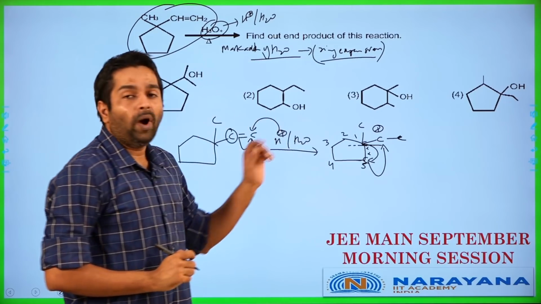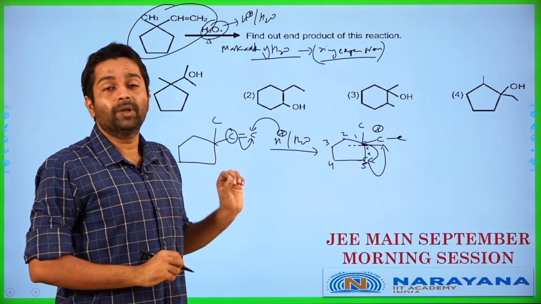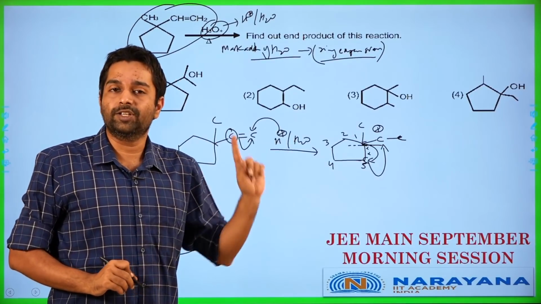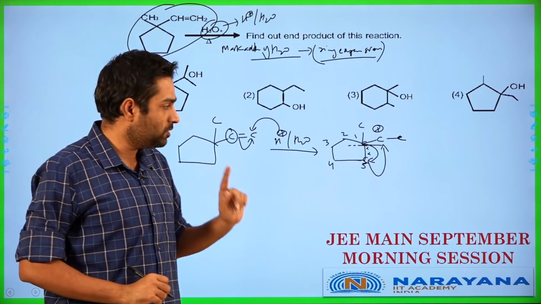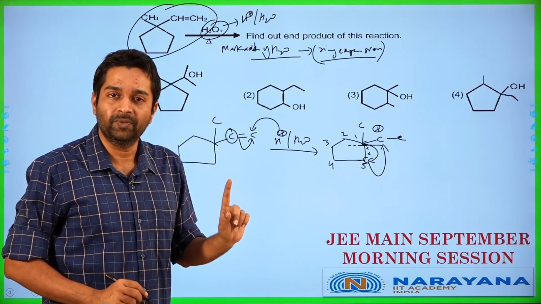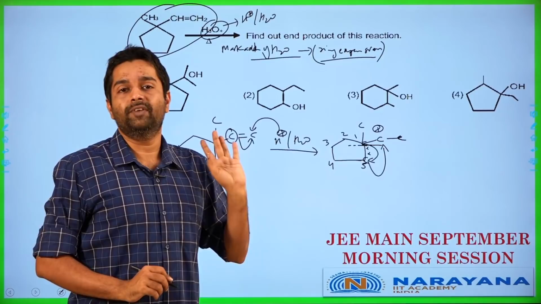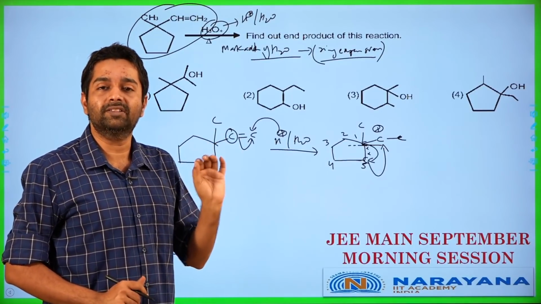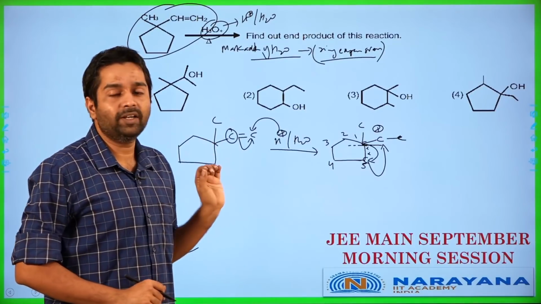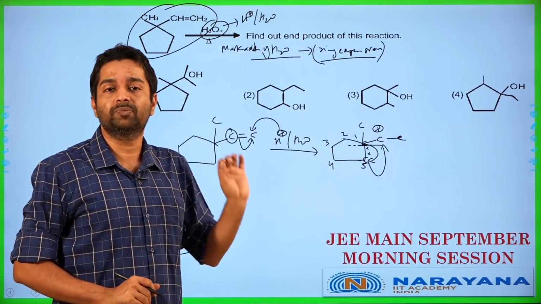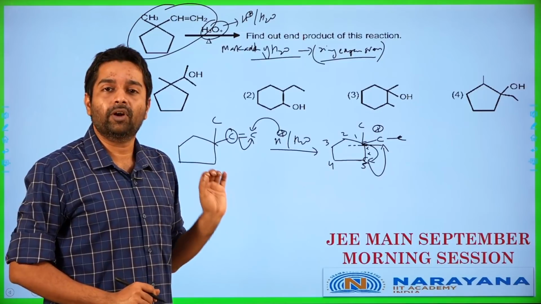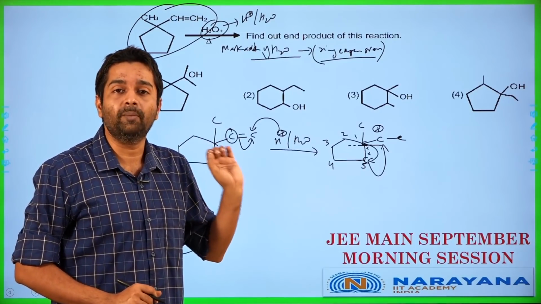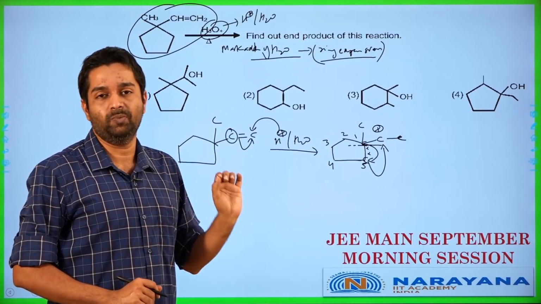Now, why am I numbering? The reason why I'm numbering over here is because whenever you see any of these kind of ring expansion or ring contraction type of cases, it is always best to number them. Now, why do I suggest numbering? Very simple. It reduces the probability of making error. Ultimately, in these kind of competitive exams, what matters more is making sure your answer is perfectly correct. If you end up rushing stupidly and making a mistake in the question, that will cost you tremendously. You have to avoid that as much as possible.